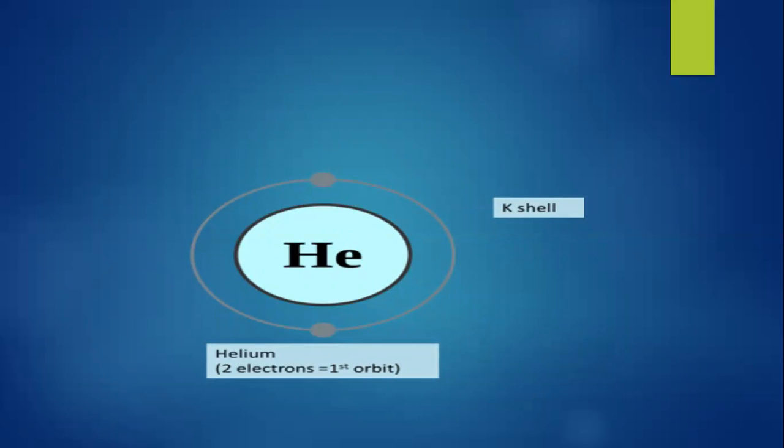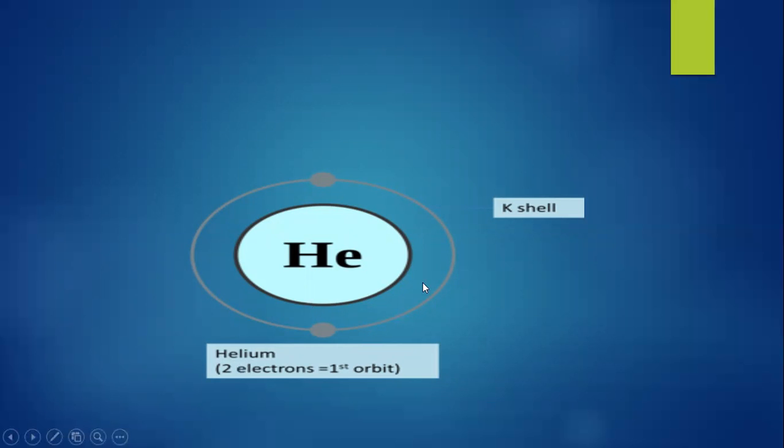Here you can see the electronic configuration of helium. We can also name the shells: the first shell is known as K shell, the second shell is known as L, then M. This is the way to write it, but we mostly start writing from K. You are supposed to remember that all the electrons placed in the first shell will have less energy, and the electrons present in the higher shells will have more energy.